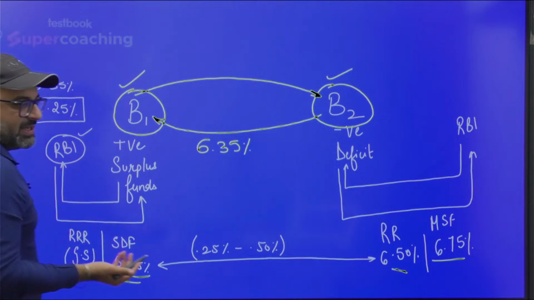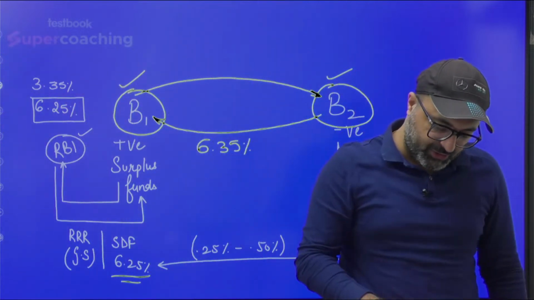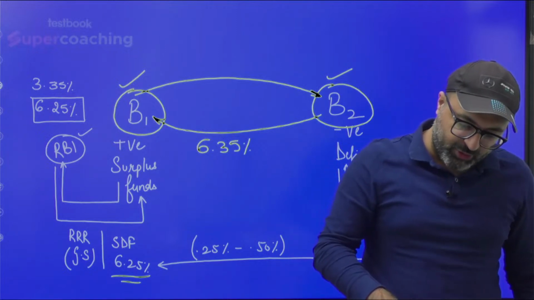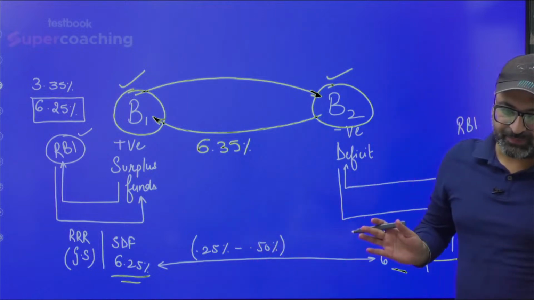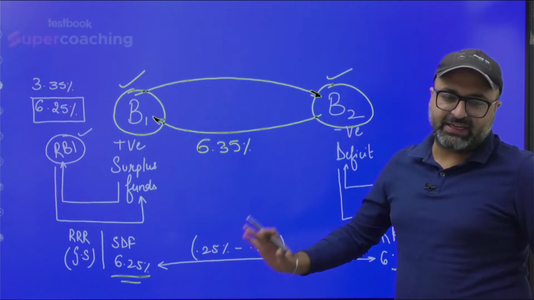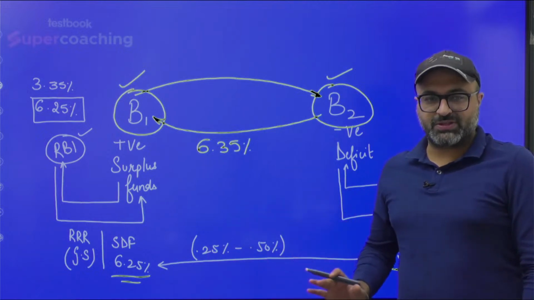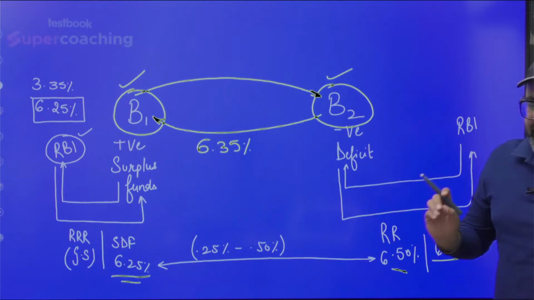What actually is done? The commission of RBI is being distributed among the banks themselves, and this process is basically termed interbank borrowing. And why is interbank borrowing done?